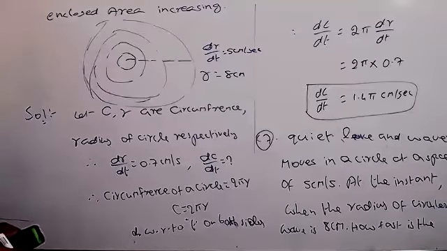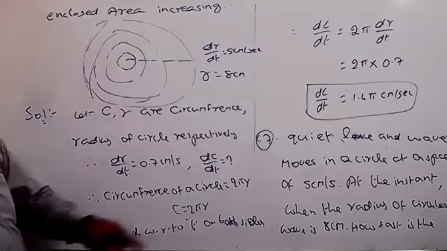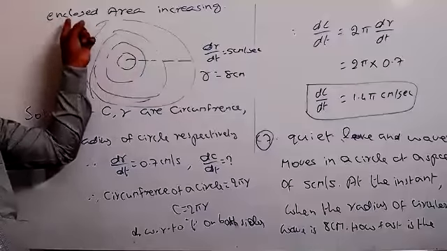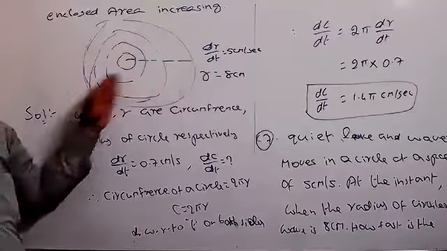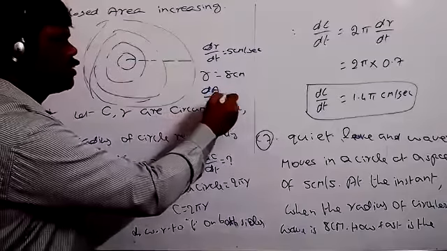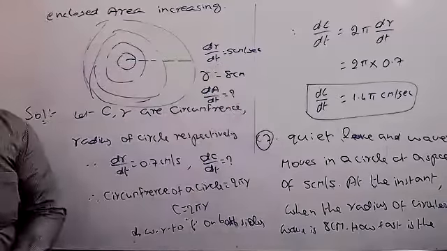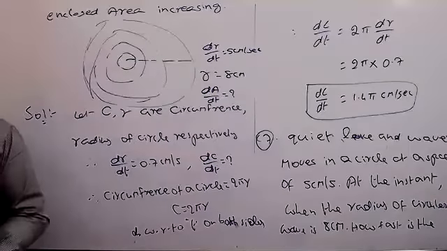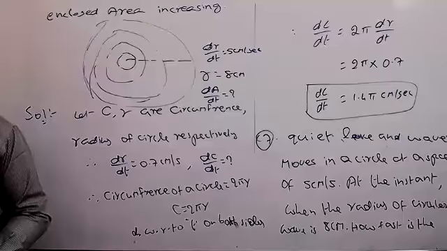And what do we have to find? See now, how fast is the enclosed area increasing? That means clearly we have to find dA by dt equal to how much? This is the problem given. Understood? Is this problem clear now?